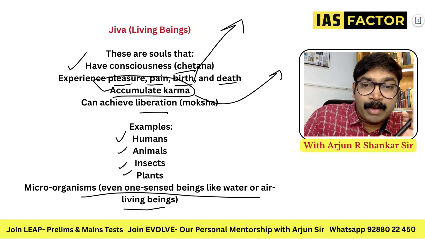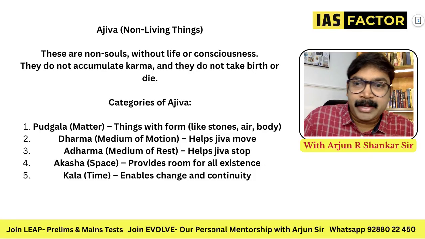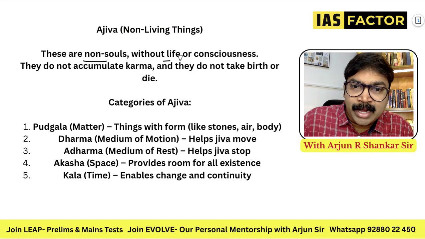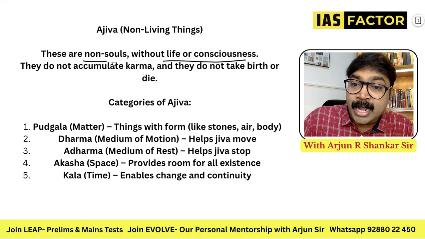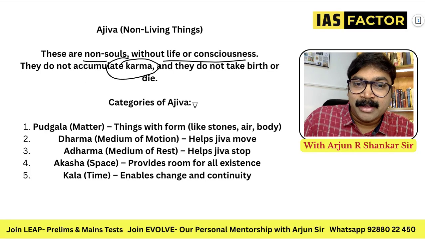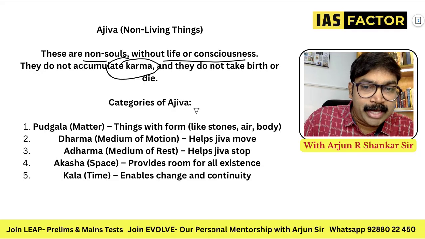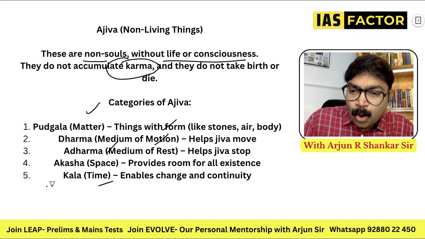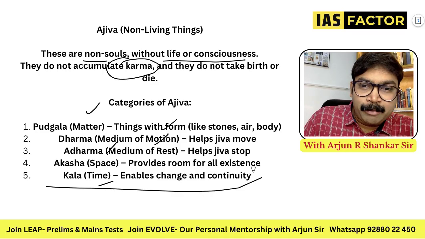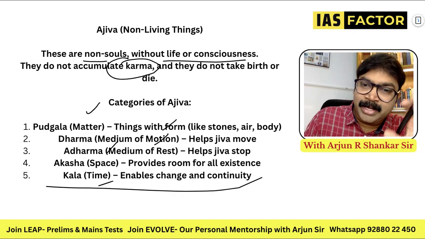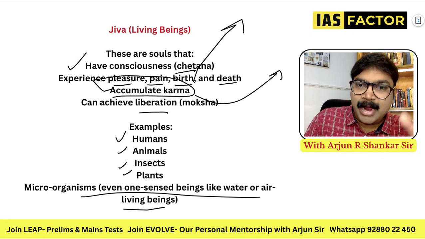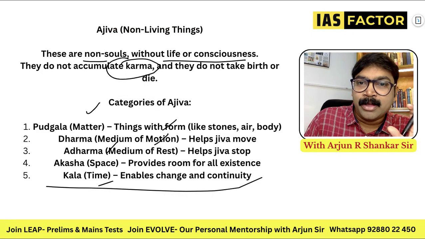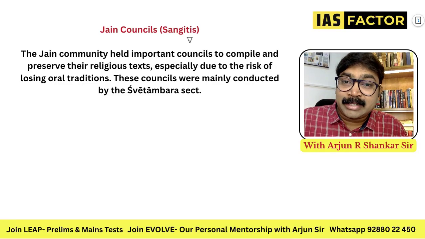They are the jiva. And ajiva means non-souls, without life or consciousness. They do not accumulate karma. That is an important thing. And they do not take birth or die, like matter, motion, rest, space and time. So jiva means they will attract karma, and the other things will not attract karma. So, jiva and ajiva.